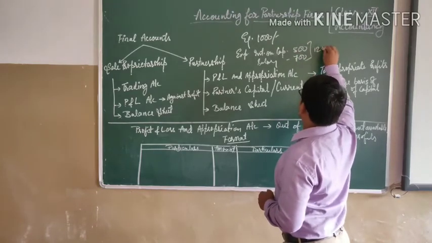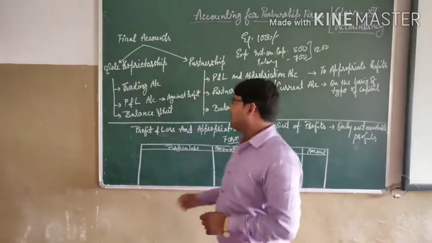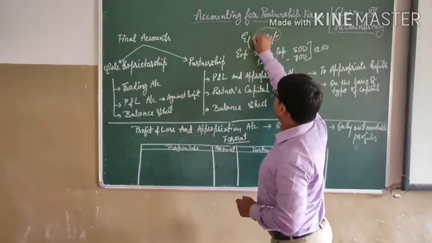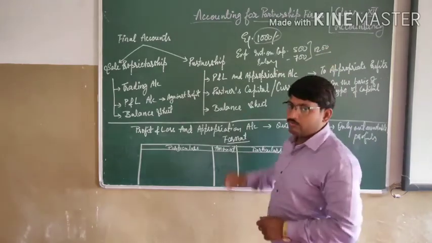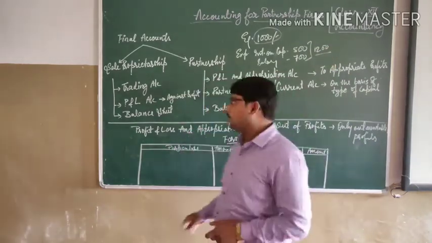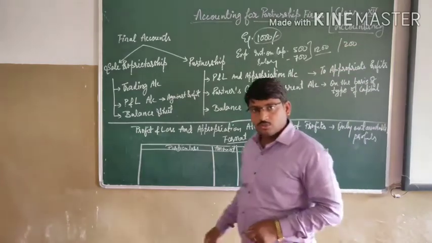What is this? 1200. So we are having only this much of profit and we have to pay the amount of 1200. Then it means we are lacking rupees 200.